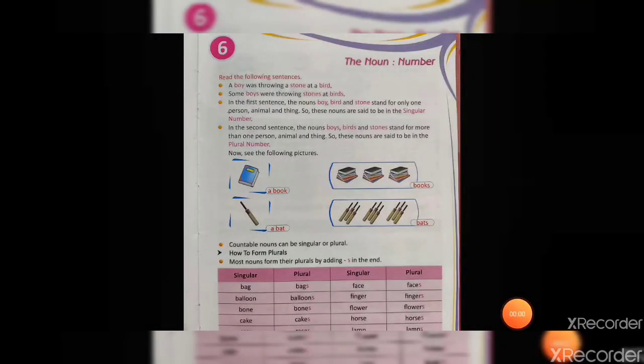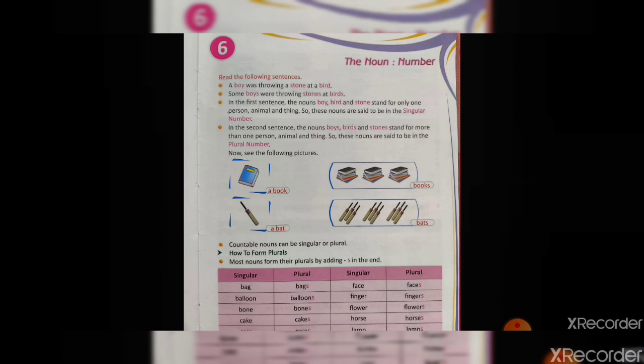In our last video, we studied and completed chapter number 5, and in today's video we'll start with the explanation of chapter number 6, that is the noun number. When you hear this word number, what do you understand? The number of things, right? So there are two things that come under the number. One is a singular thing and another one is a plural thing.